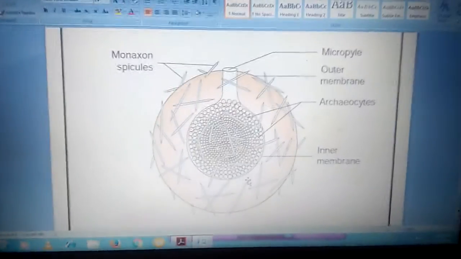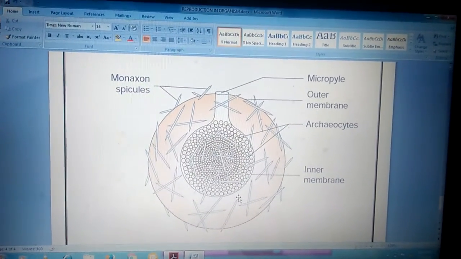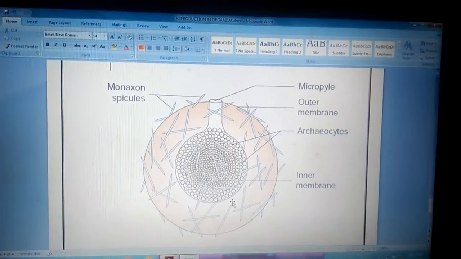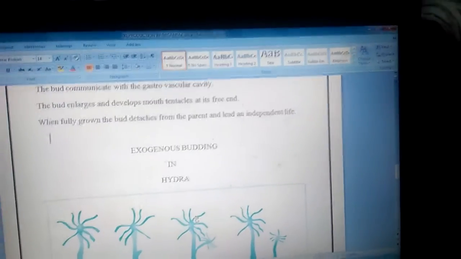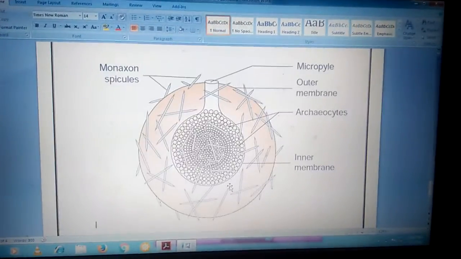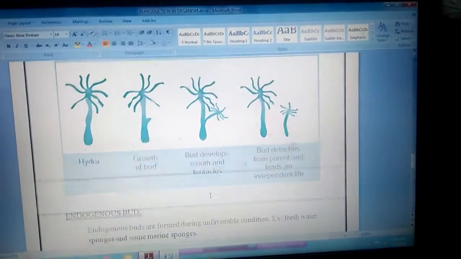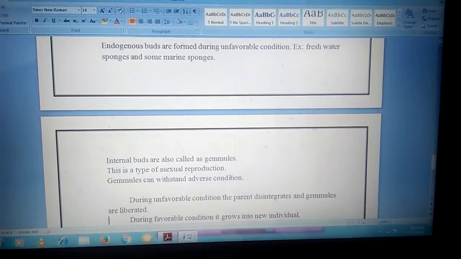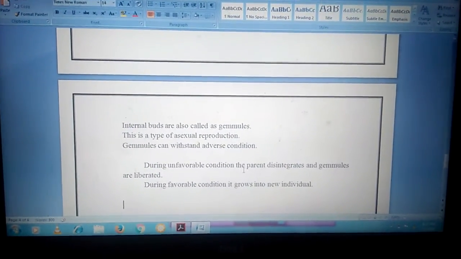Now the next part we can see in the next class. Okay, understood or not? Do you want once again or not? That is gemmule formation, endogenous bud. These gemmules are like corona. They are capable of surviving the adverse condition also, whether very hot, or very cold, or very normal condition, or whatever it is. But normally we say unfavorable condition. It is able to survive.